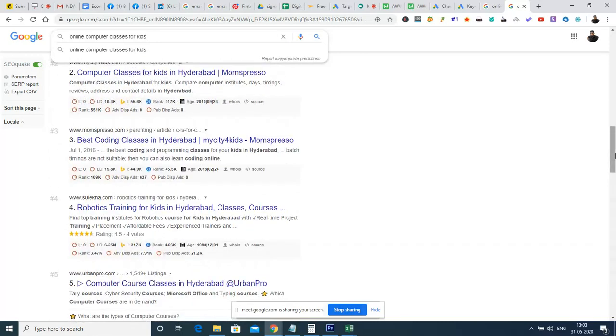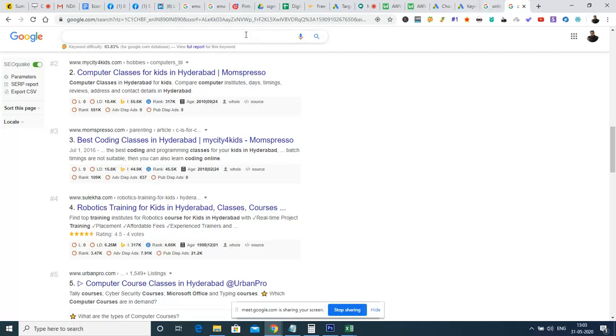And also, one more thing is we can include the keyword Hyderabad, or whatever city we are planning for, in the title. By which we will be giving a strong signal to Google that this particular page is operating specifically in Hyderabad.